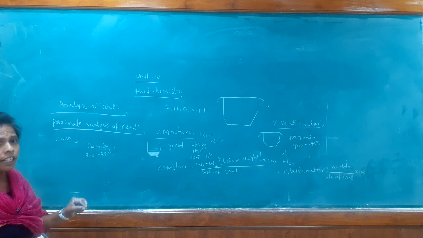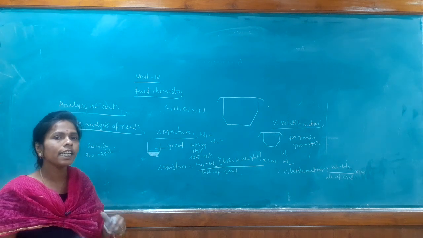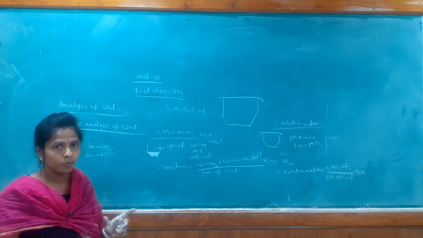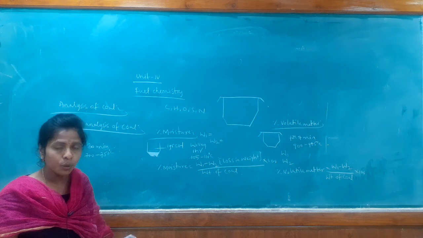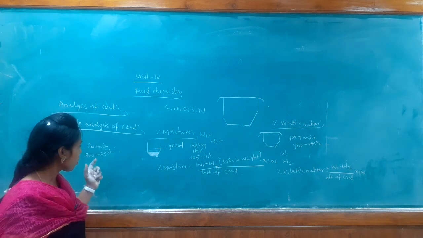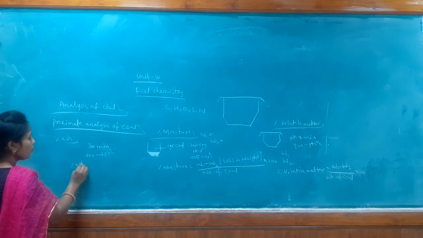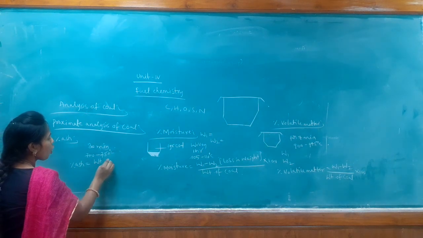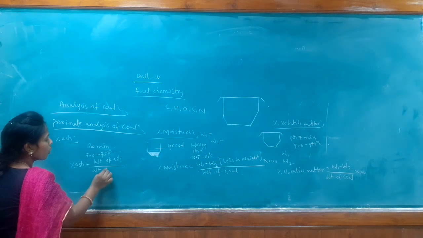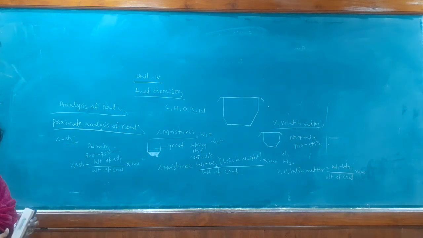When we maintain this temperature for half an hour, the entire coal sample is converted to ash. That ash is also called the residue. From that ash weight, we can find the percentage of ash in the whole sample. So, percentage of ash is equal to the weight of ash obtained divided by the weight of coal sample taken initially, into 100. That is the percentage of ash.